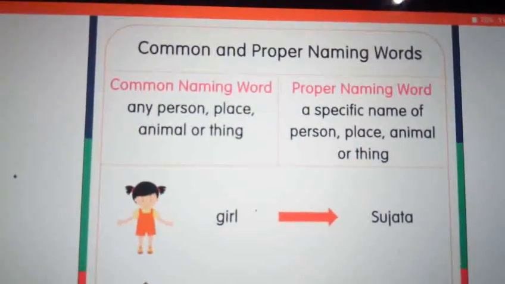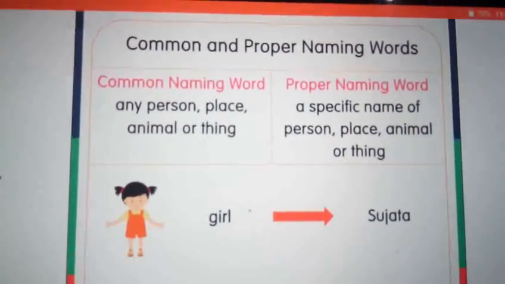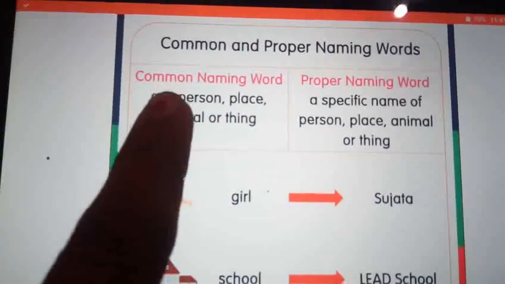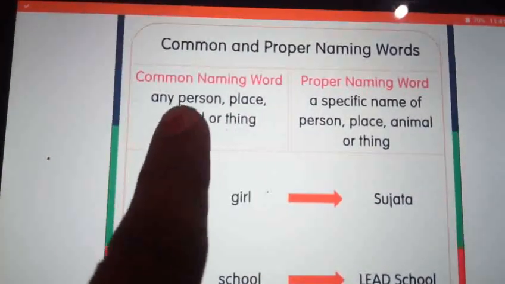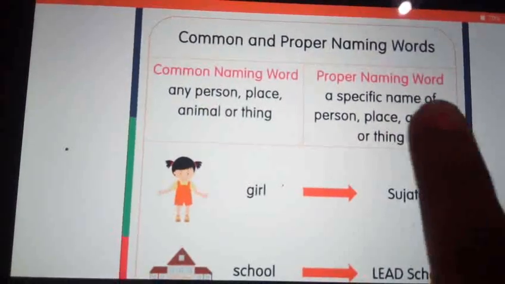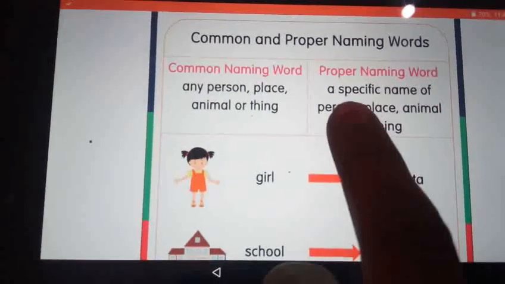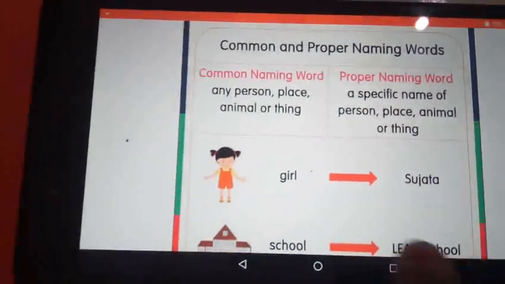Proper naming means we have to say the girl's name, Sadhana, Raja, like that, right? Common naming words means any person, place, animal or thing. Proper naming means specific. We have to say the specific name of a person, place, animal or thing.